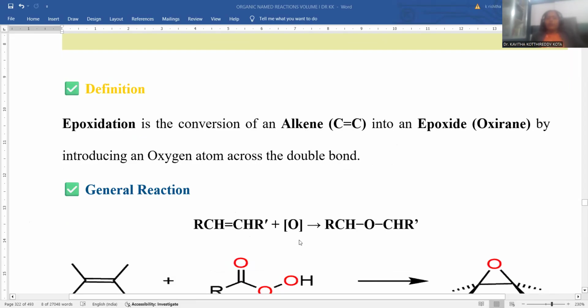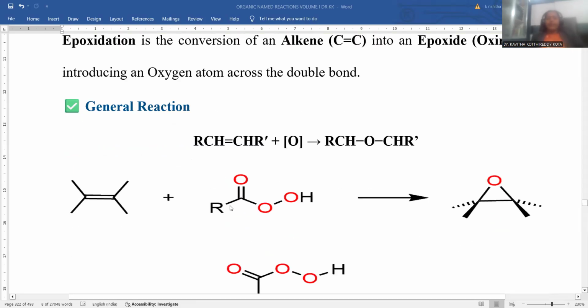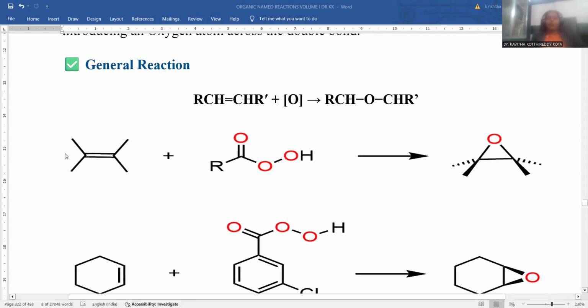Whenever an olefinic double bond is added with nascent oxygen, oxygen is introduced in between the two carbon atoms, forming a three-membered ring system which is called an epoxide. Oxirane is the exact name for that compound; epoxide is the common name. Introducing an epoxide onto an olefinic compound is called the epoxidation process.